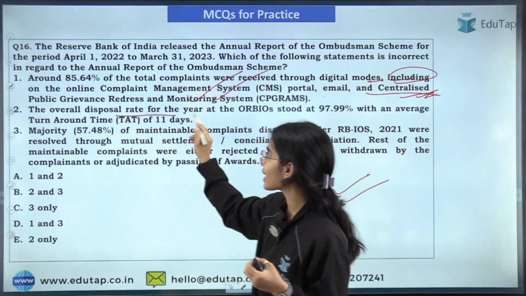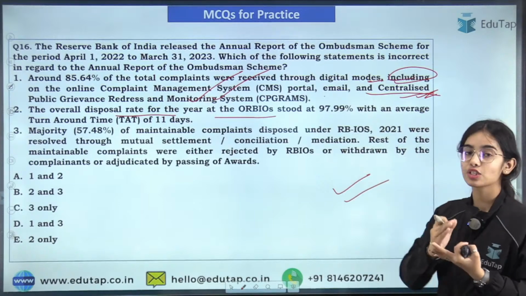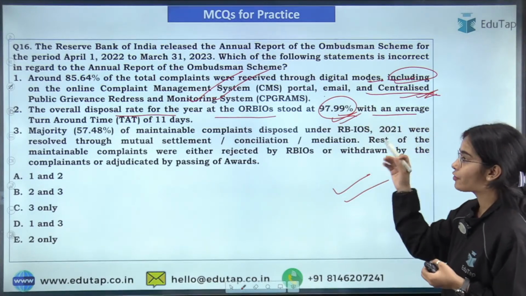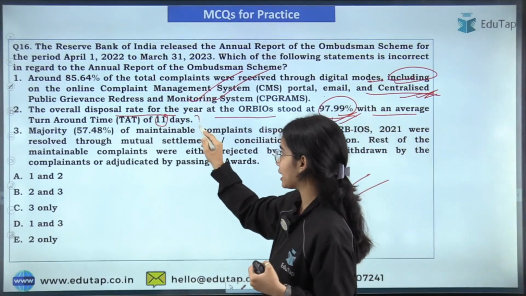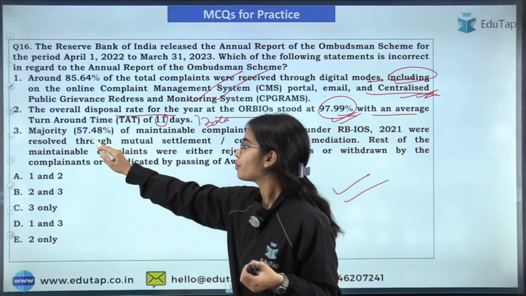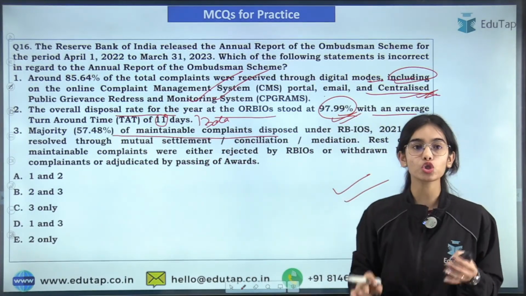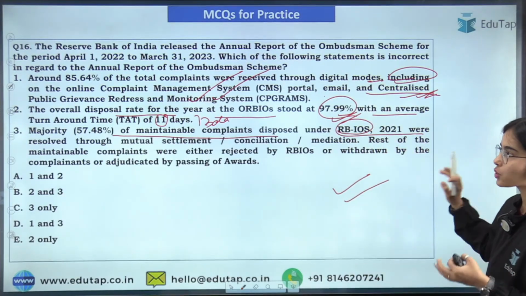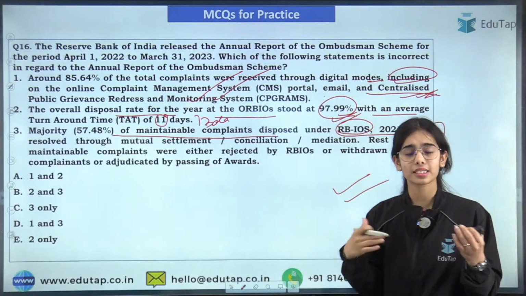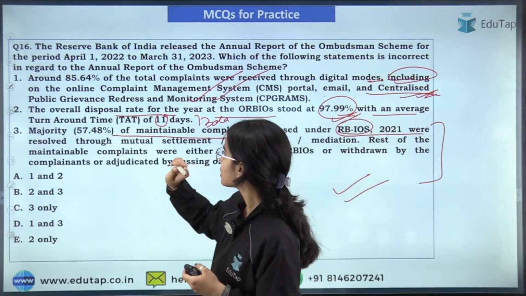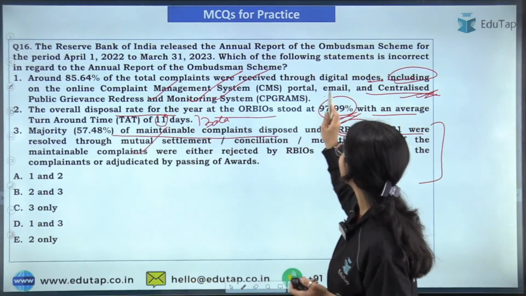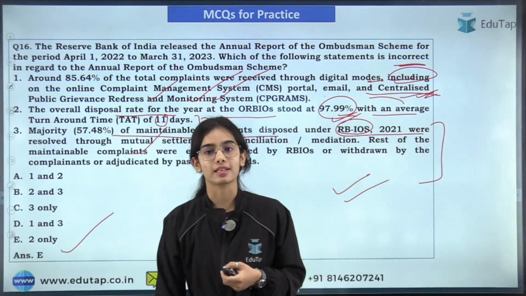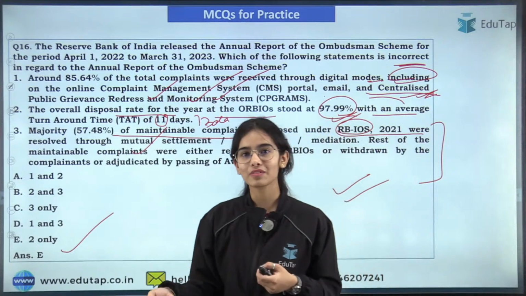The overall disposal rate for the year at the offices of Reserve Bank of India Ombudsman stood at 97.99% with an average turnaround time of 33 days. Majority of the maintainable complaints disposed of under the Reserve Bank of India Integrated Ombudsman Scheme 2021 were resolved through mutual settlement and reconciliation. That is also correct. So the first and third seem correct. You have to find the incorrect statement. Only the second one is incorrect, and that's why E is the right answer here. Yes, everyone has given the right answer, that is E.